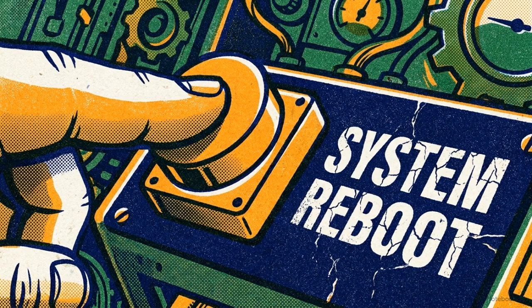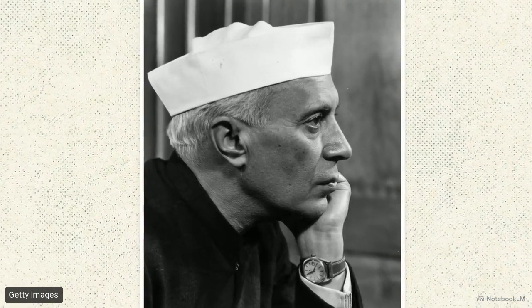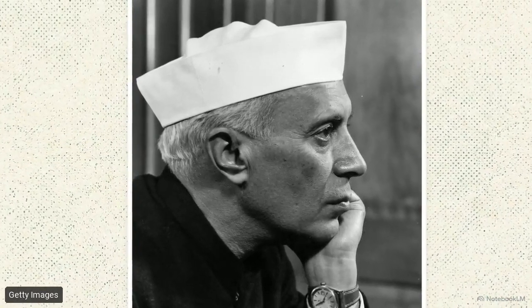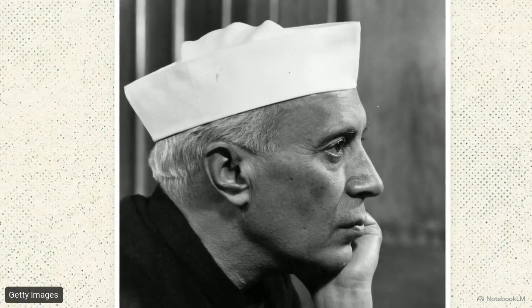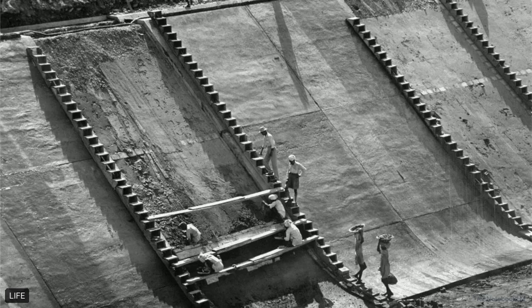external crises. The first 5-year plan, running from 1951 to 1956 under Prime Minister Jawaharlal Nehru, was built on the Harrod-Domar framework. The immediate priority was agrarian survival and the rehabilitation of refugees following partition. Favorable harvests helped the plan beat its 2.1% growth target, hitting 3.5%. This initial phase required a massive infrastructural push. Mega dam projects like Bakra Nangal, Hirakud, and the Damodar Valley were heavily advanced to secure irrigation and power.